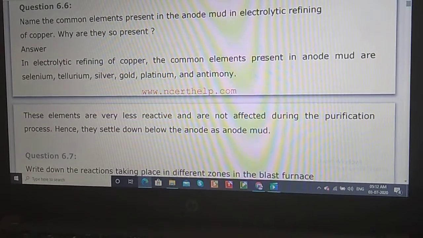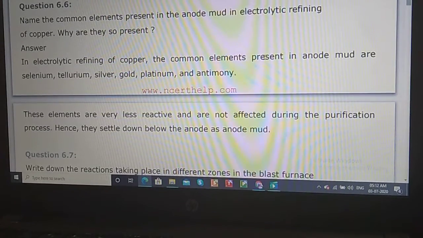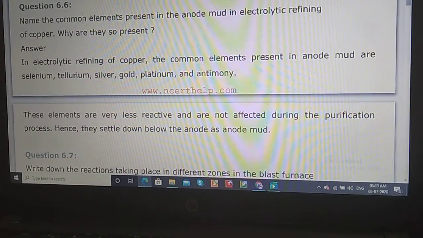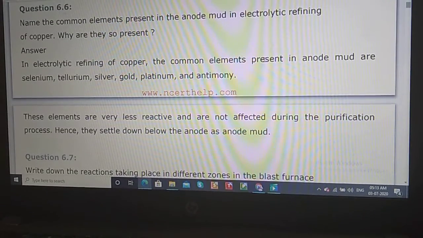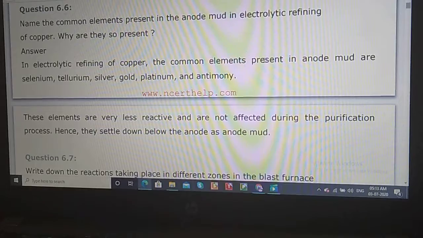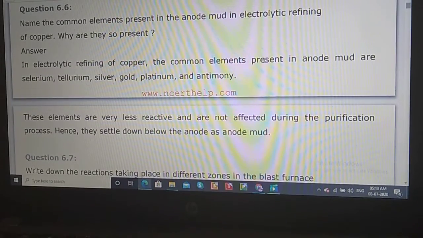In electrolytic refining, you know what the method is, student. The impure metal is made the anode, and a pure metal strip is made the cathode. In the anode there are impurities, and when electrolysis starts, whatever impurities are there will fall down to the bottom of the anode. So let us see what the slide is saying.